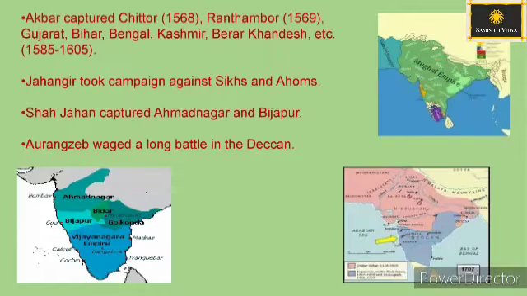Jahangir took campaign against Sikhs and Ahoms. Shah Jahan captured Ahmednagar and Bijapur. Aurangzeb waged a long battle in the Deccan.